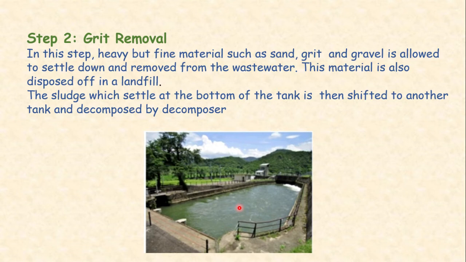The solid waste settles down at the bottom of the tank and is then shifted to another tank and decomposed by the decomposer. The solid waste which settled at the bottom of the tank is named as sludge. Why do some of the solid substances settle at the bottom? This is due to gravity. Being heavier, they settle at the bottom. So the sewage containing the heavy material settles at the base and then it is decomposed by the decomposer and shifted to another tank.